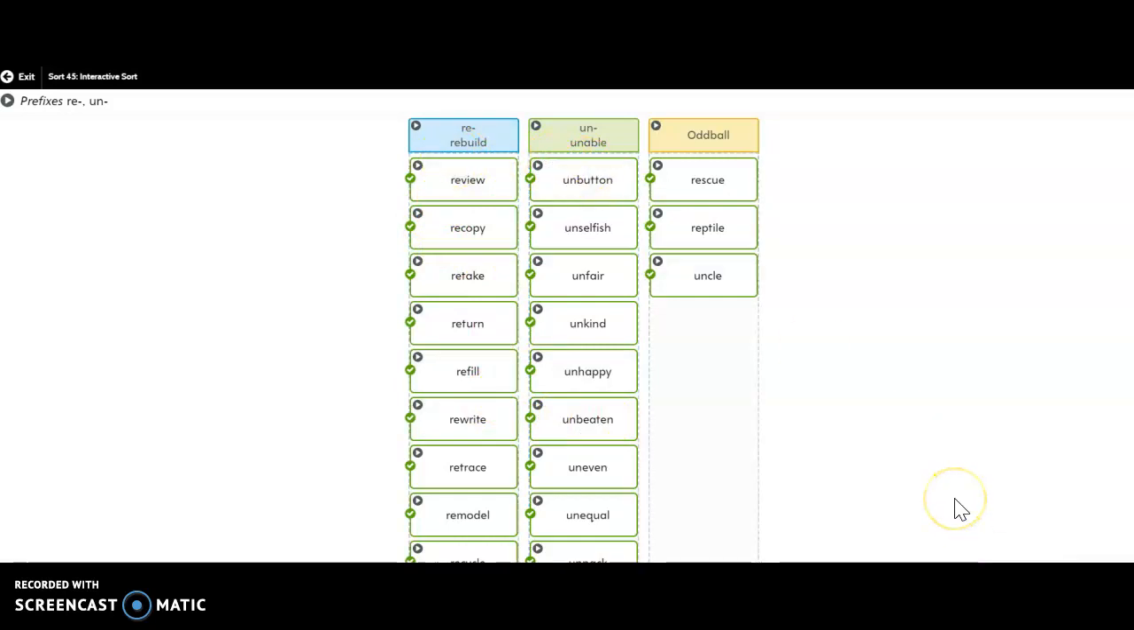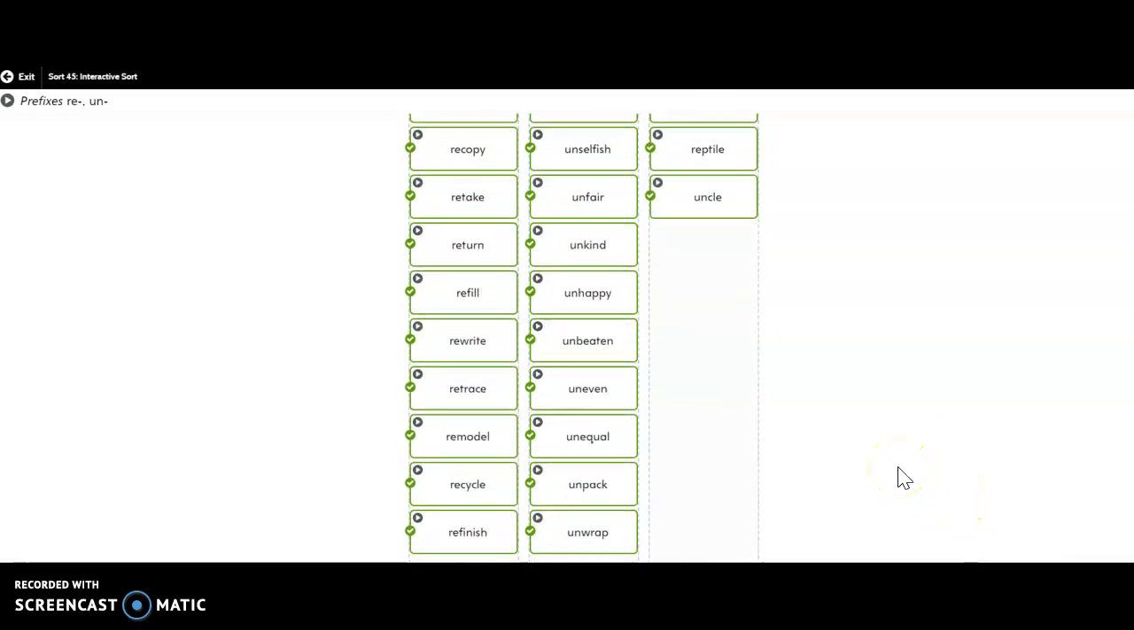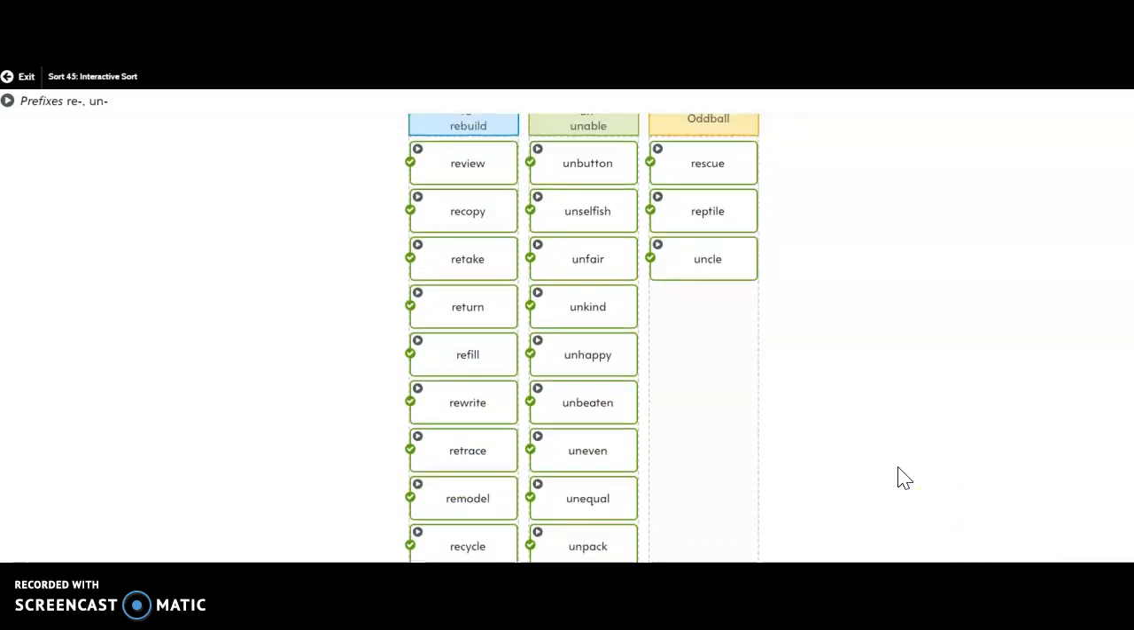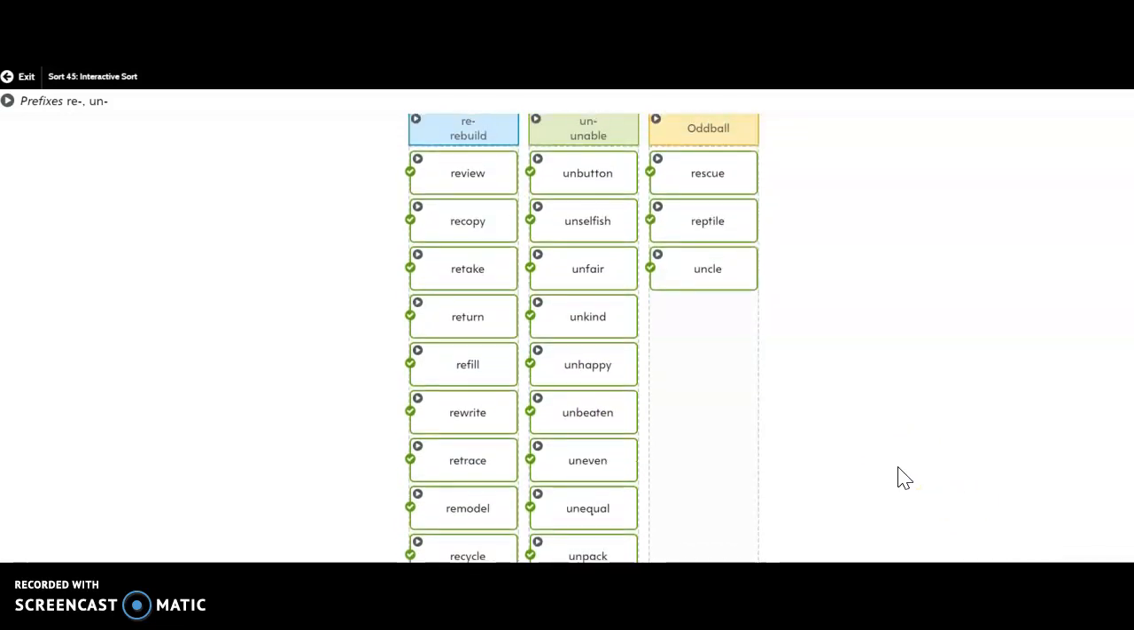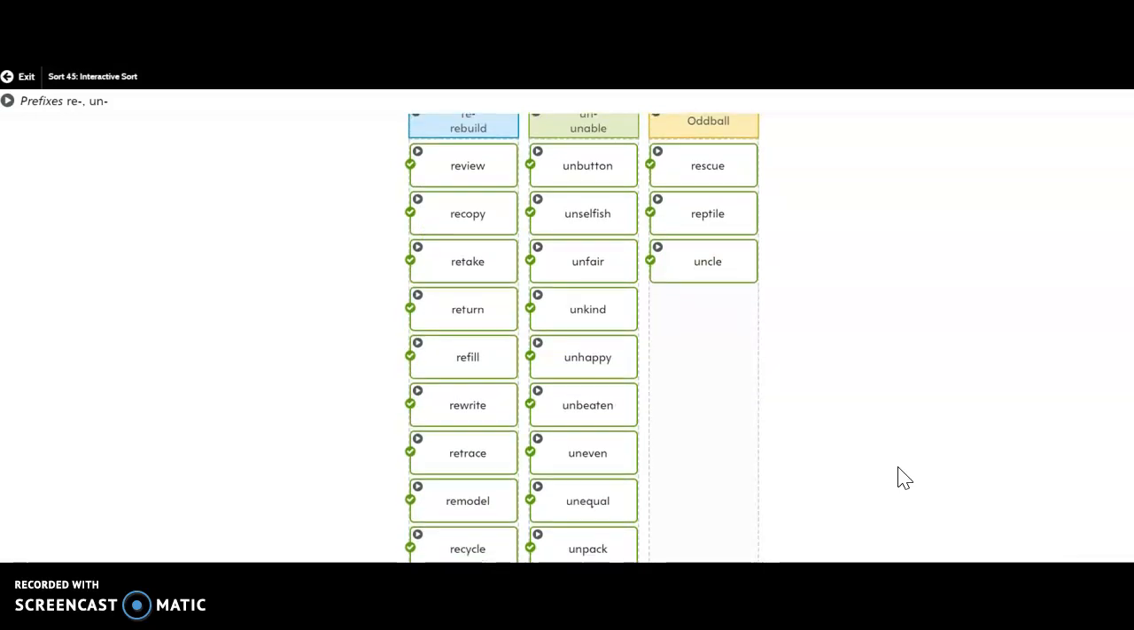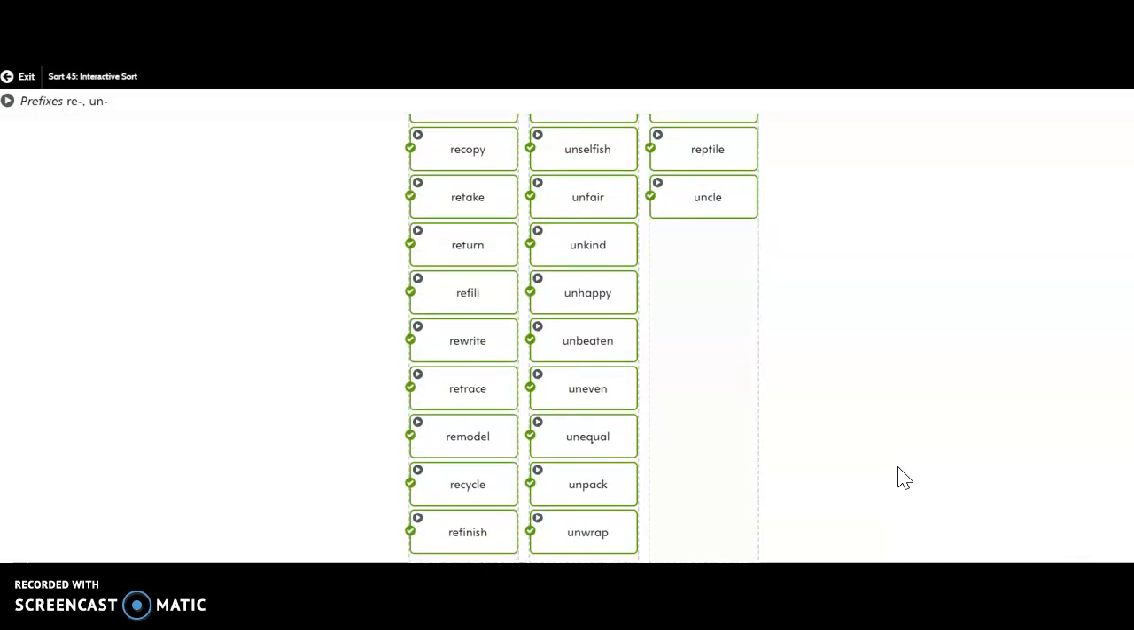So go ahead, make your answer key. I know you can't quite see all of the words here. So if you need to pause here, you can, and then press play, and then pause again to get those last two words, refinish and unwrap, that don't fit in the screen.